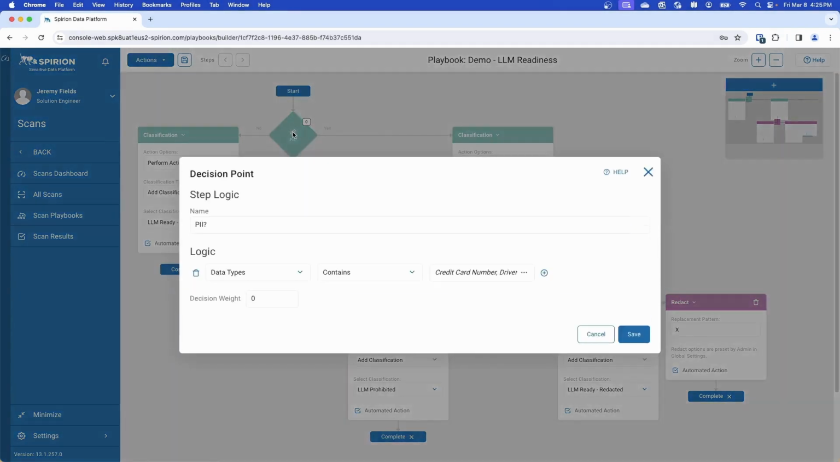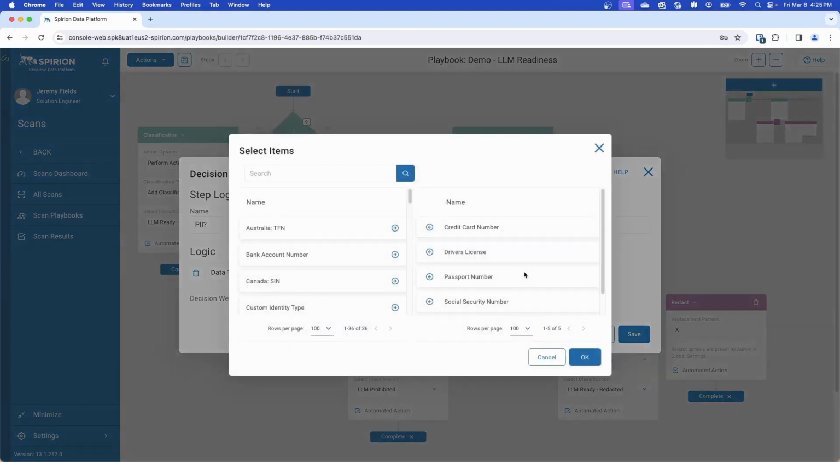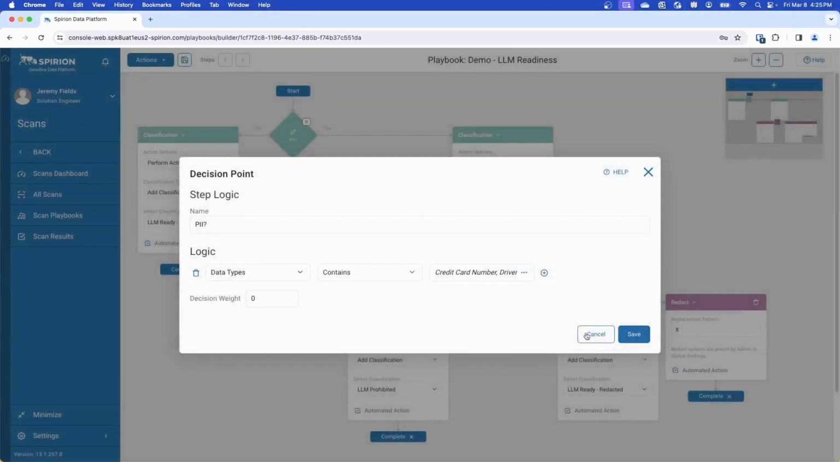The first decision in this playbook detects any locations containing PII. For this example, we have added some of the high-risk data types available right out of the box using Spirion's AnyFinds, though additional search parameters can of course be incorporated here as needed.